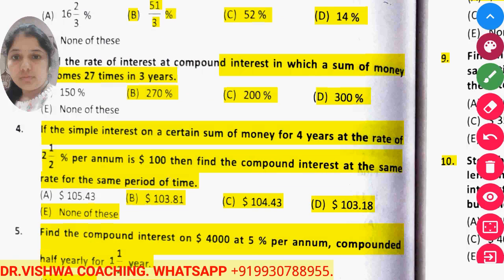If the simple interest on a certain sum of money for 4 years at the rate of 5 by 2% per annum is 100 rupees, then find the compounded interest at the same rate for the same period of time. Now see, simple interest amount is known to us, rate is known to us, time is known to us. We have to calculate the principal first.